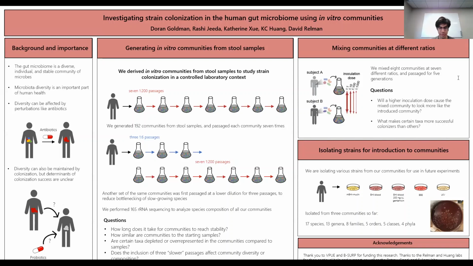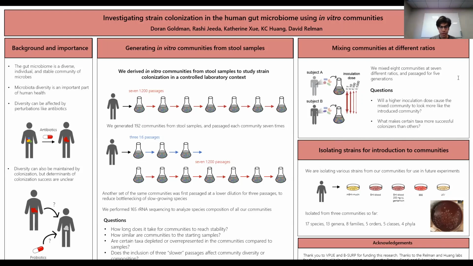Another thing I wanted to talk about was our strain isolation. Some of our future experiments will involve adding single strain isolates to communities in order to investigate the dynamics of colonization. And so this summer we worked on isolating strains from our communities for use in those future experiments. So far we've isolated on 5 different types of media, both very general media that contain a lot of different nutrients and support the growth of various taxa, and much more selective media that have fewer nutrients and in some cases contain antibiotics and are only capable of supporting certain taxa of microbes.